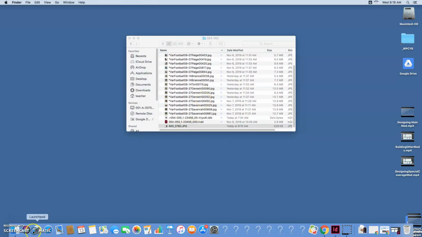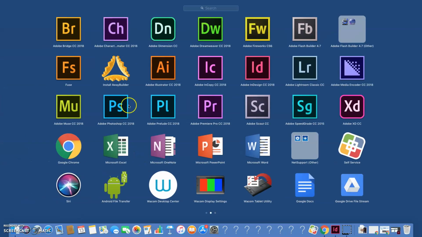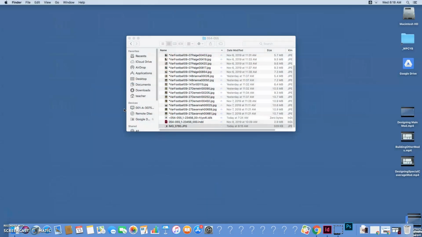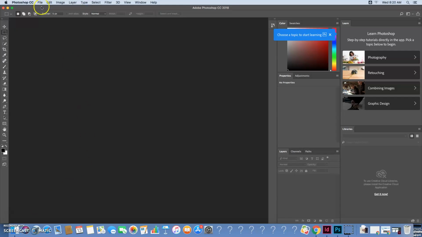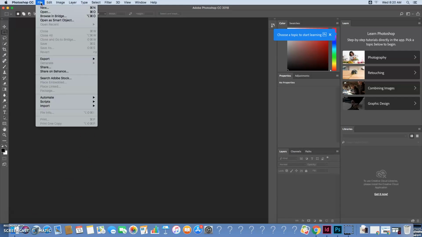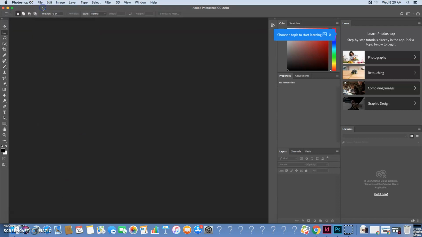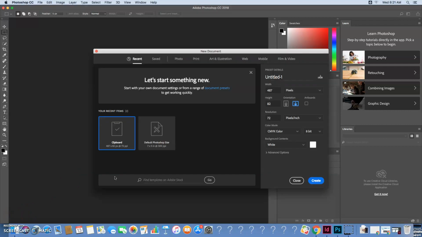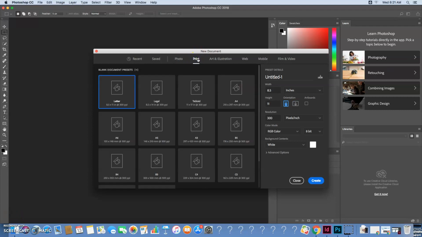Now what I'm going to do is go launch Adobe Photoshop, because we're going to need that as well. Once Photoshop opens, you're going to go to File, New, make sure it says Photoshop up here. Remember this is actually going to be pretty small on the page, so when this comes up and we set the size, we're going to have to keep that in mind. So we're going to go here to Print, because this is going to eventually be in print.